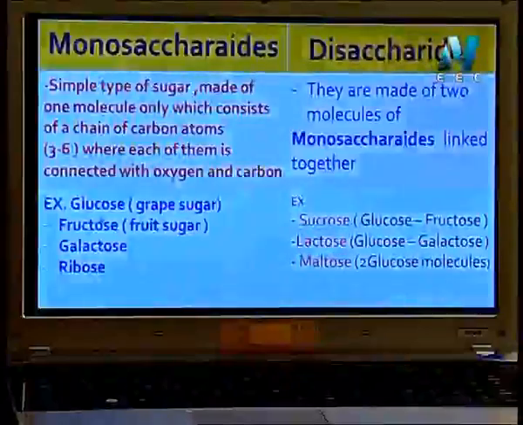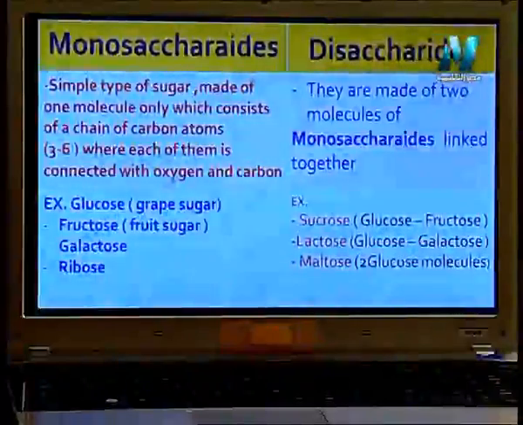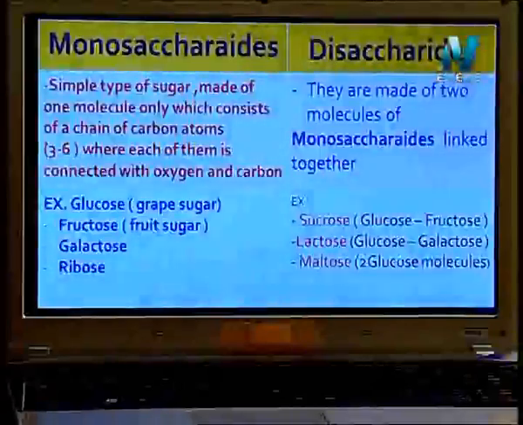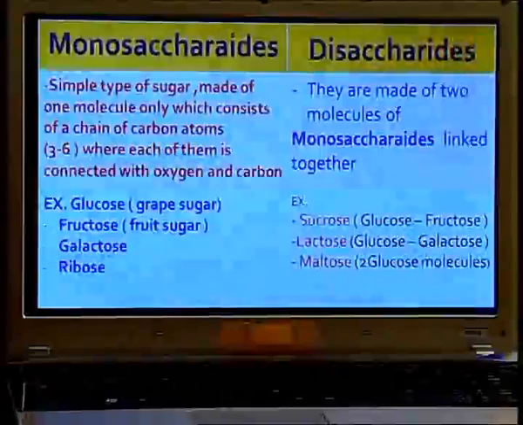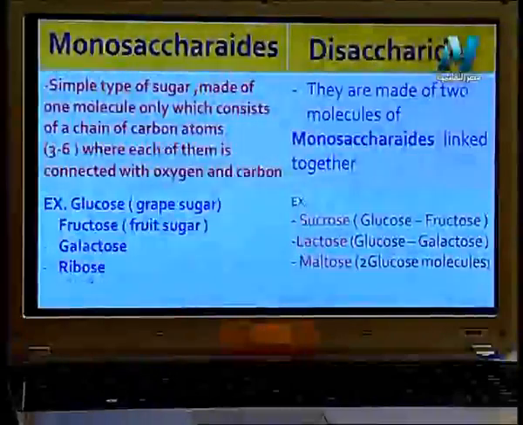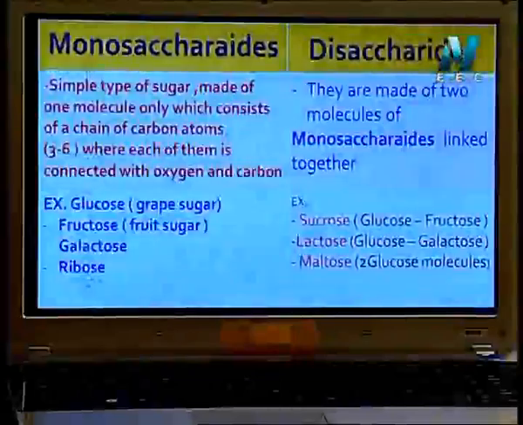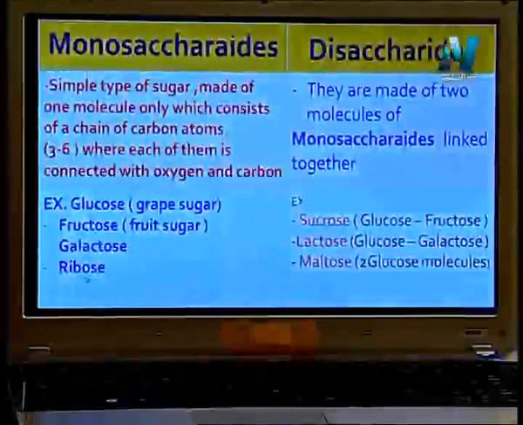For example, we have glucose found in grapes. We call it grape sugar. Fructose, this type of sugar is found in fruit. Galactose, this type of sugar is found in the gland that produces milk. What about ribose? Ribose, we'll talk about this type of sugar when we talk about the nucleus and DNA, nucleic acid, inshallah.